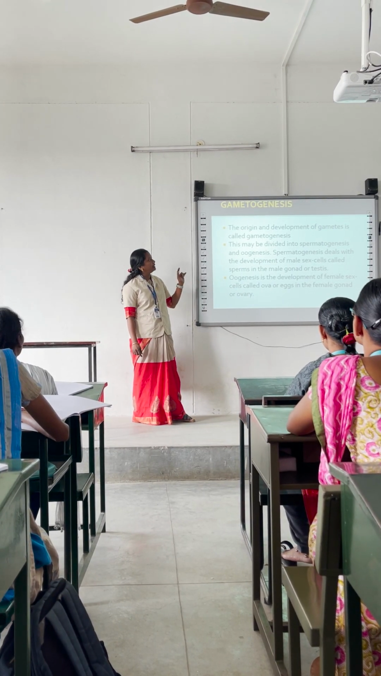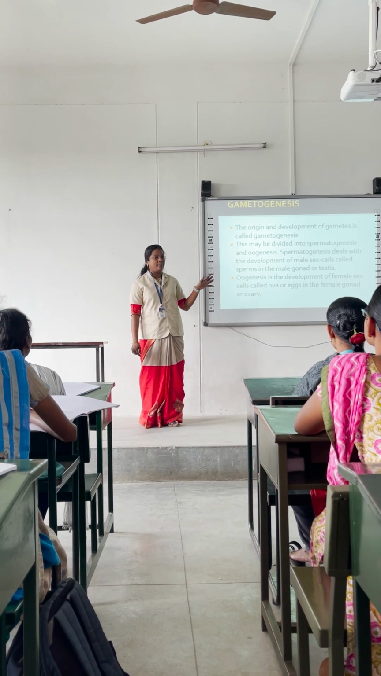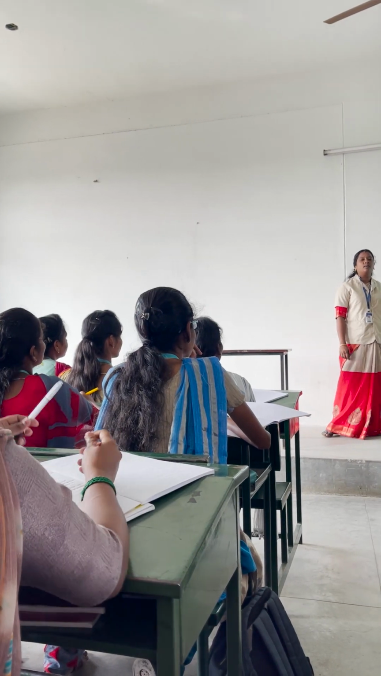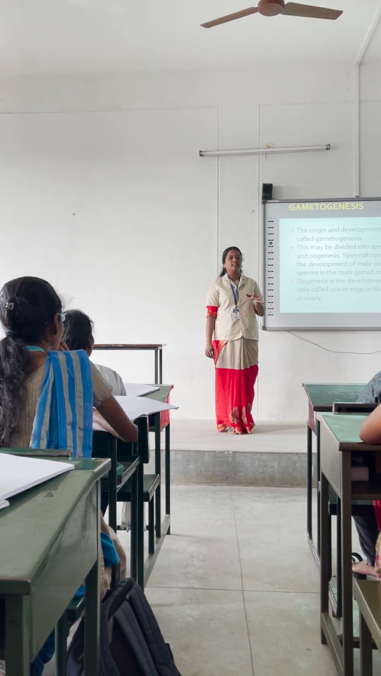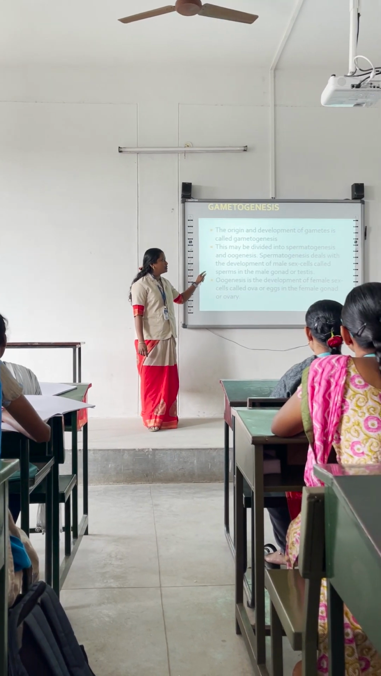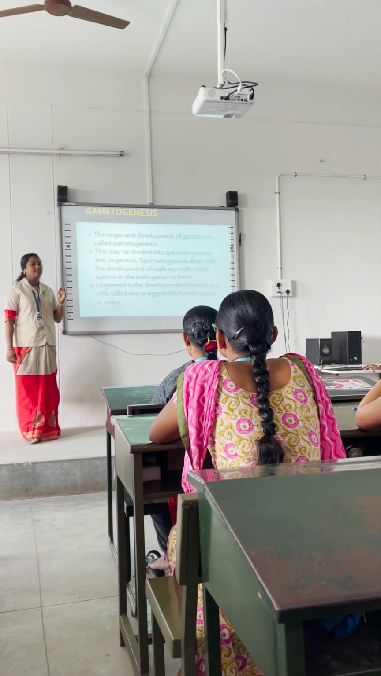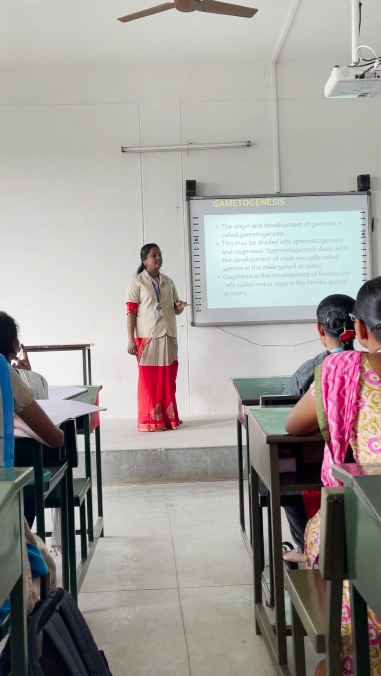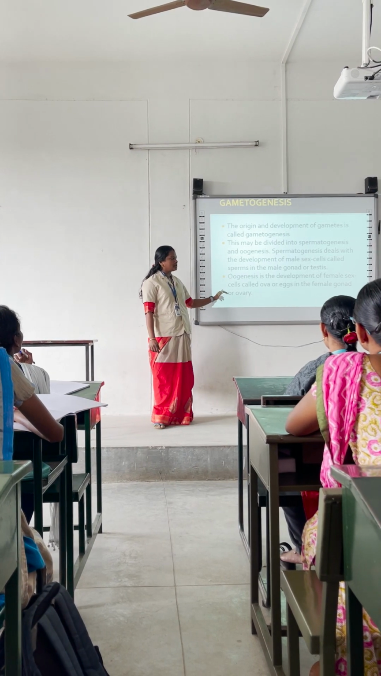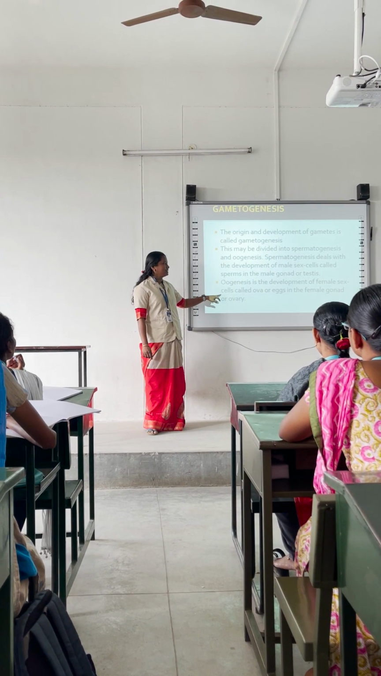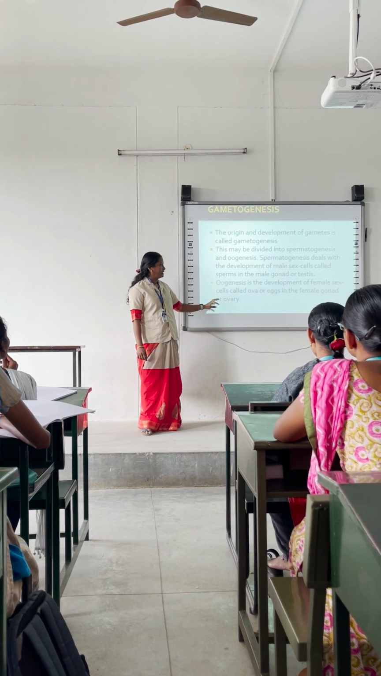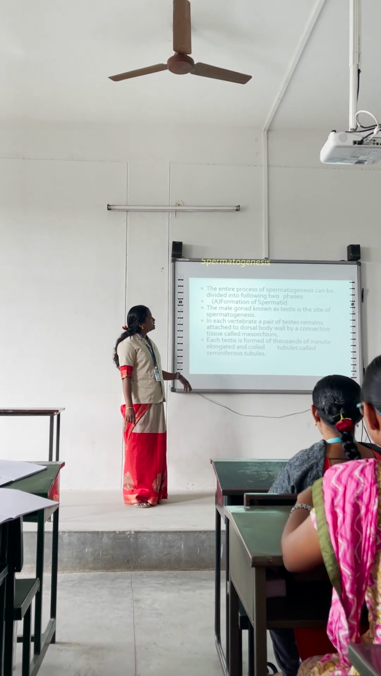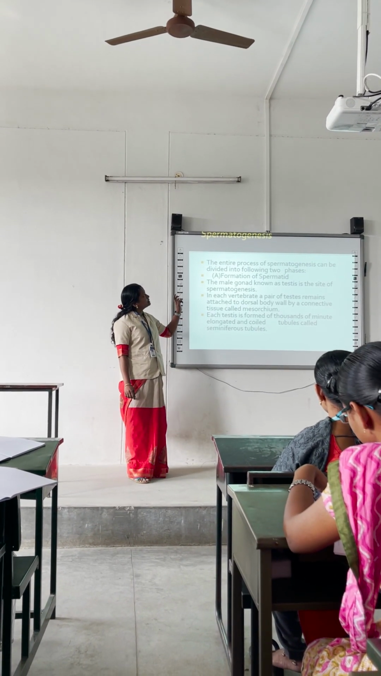Just to repeat: the origin and the development of gametes is called gametogenesis. It is divided into two types: one is spermatogenesis, another one is oogenesis. Spermatogenesis is the development of male sex cells called sperms in the male gonad or testes, and oogenesis is the development of female sex cells called ova or eggs in the female gonad or ovary.